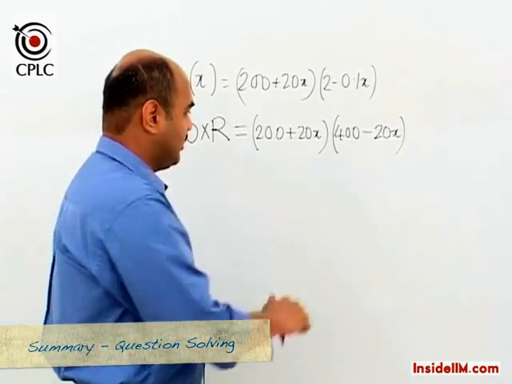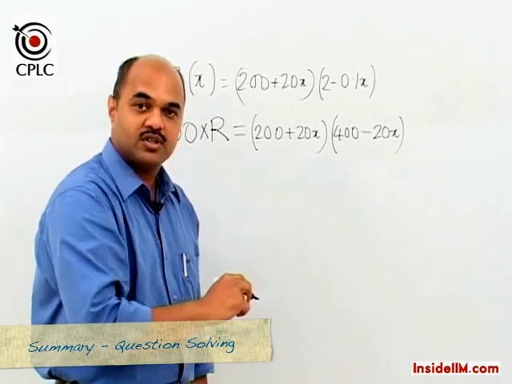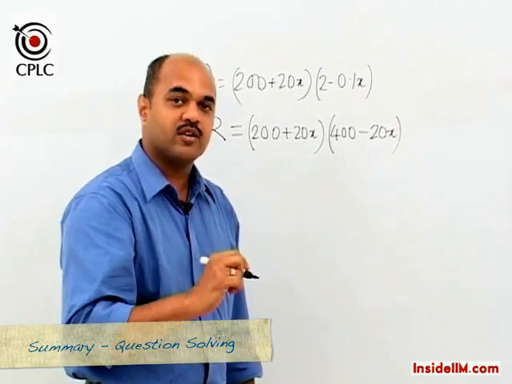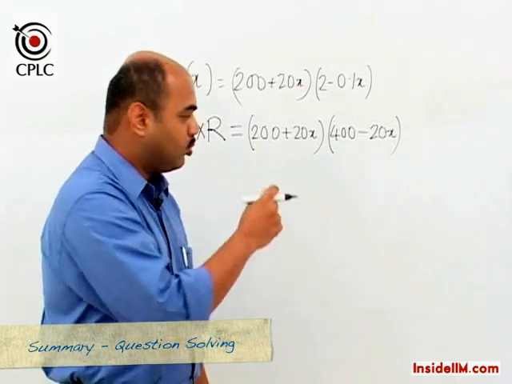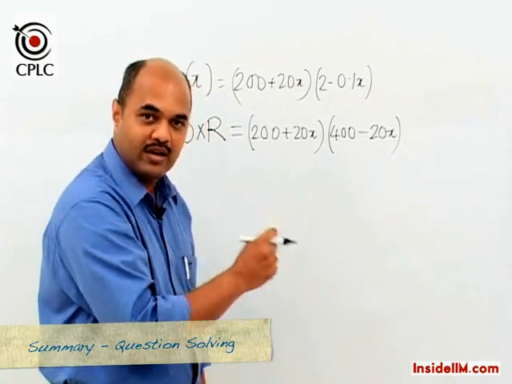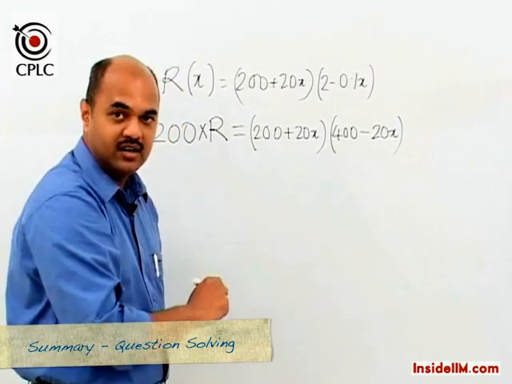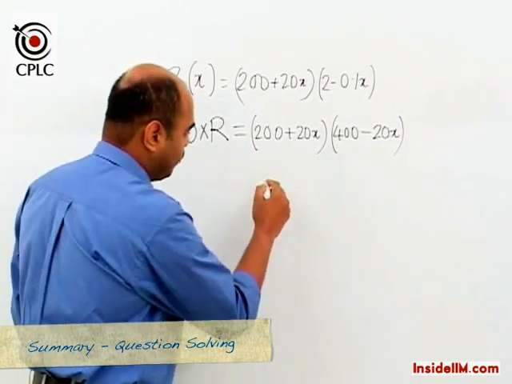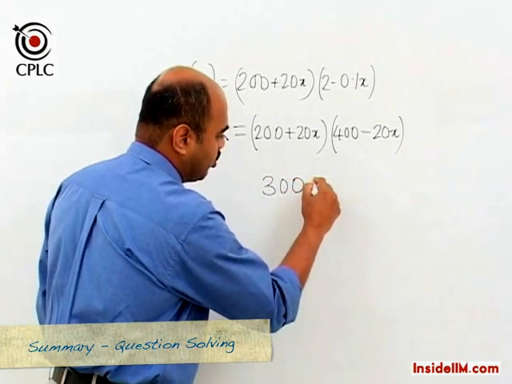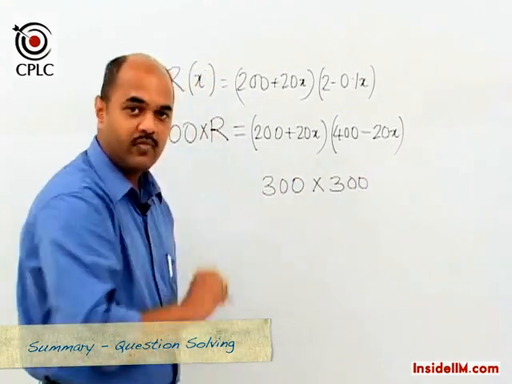Going back to our concepts, if the sum of two numbers is constant, then the product of those two numbers is maximum when each number has the same value. And hence we would say that if the sum is 600, the product would be maximum when each bracket is equal to 300.